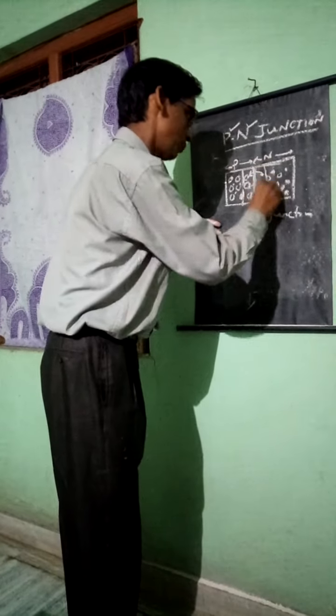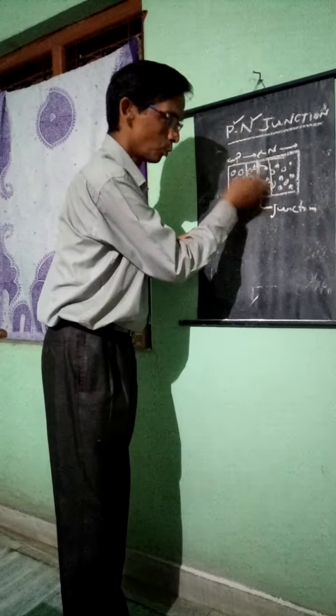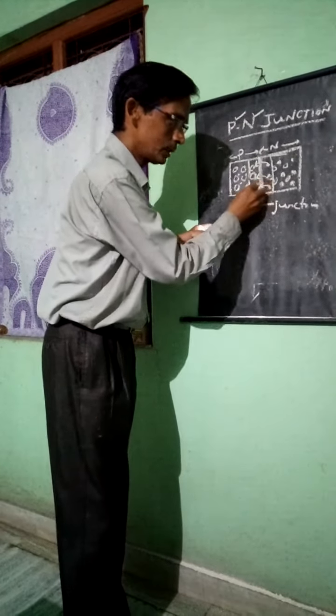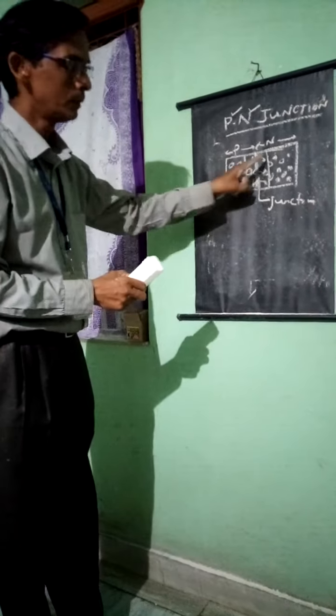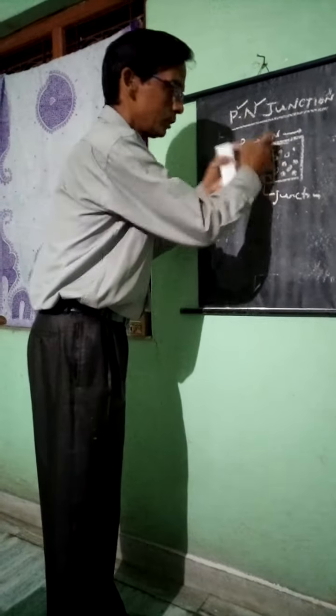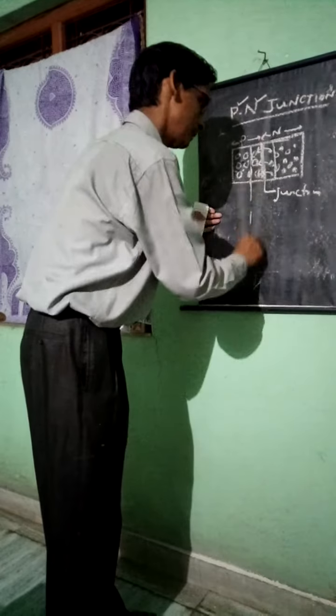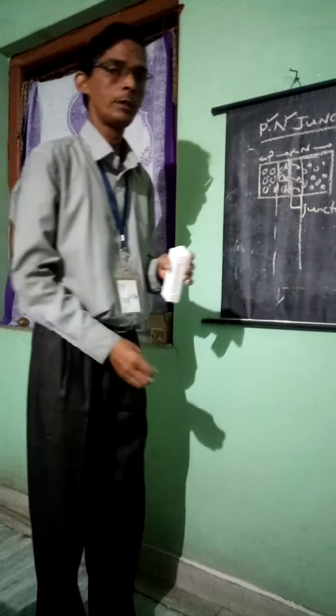This part becomes neutralized now, because one electron goes there. Then remember, this electron goes there to occupy this space. After occupying these holes, this layer, this part is wholly neutralized. What does it mean now?